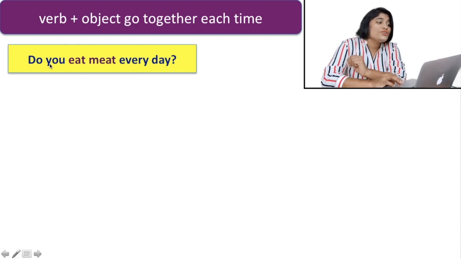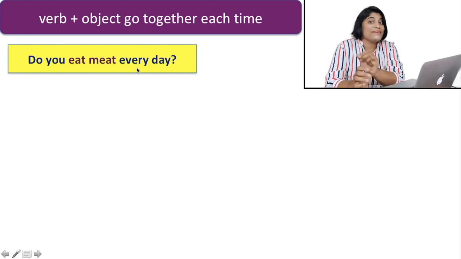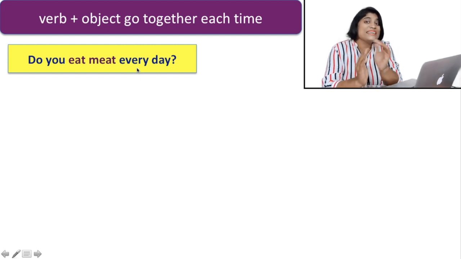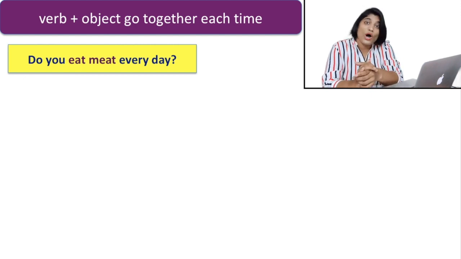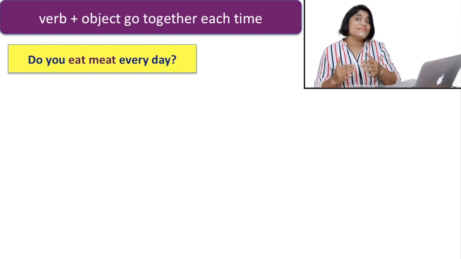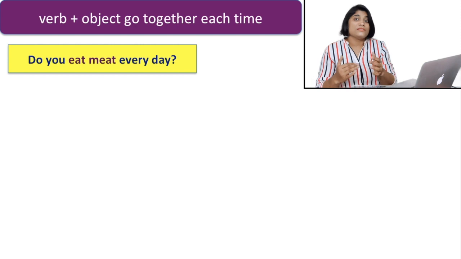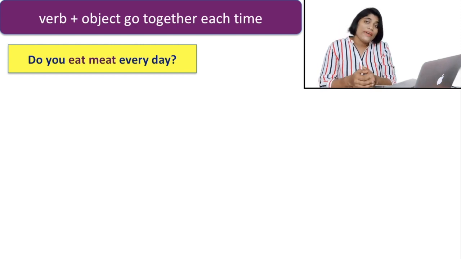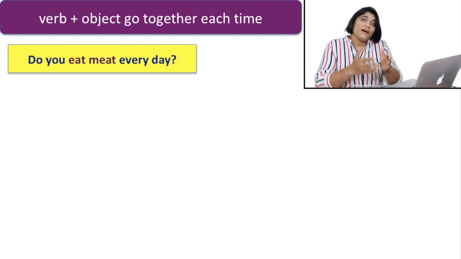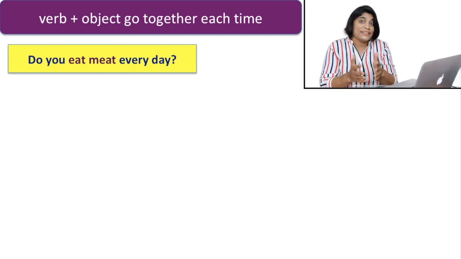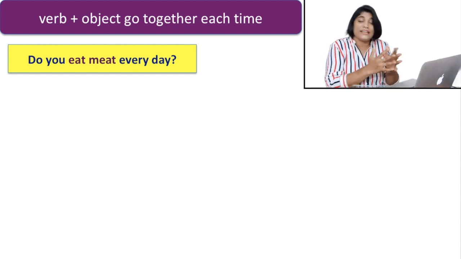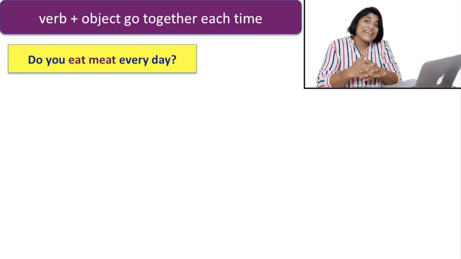Do you eat meat every day? Here in this example you find eat and meat. Eat is the verb and meat is the object, and every day is the other phrase referring to time. So you do not say, do you eat every day meat?